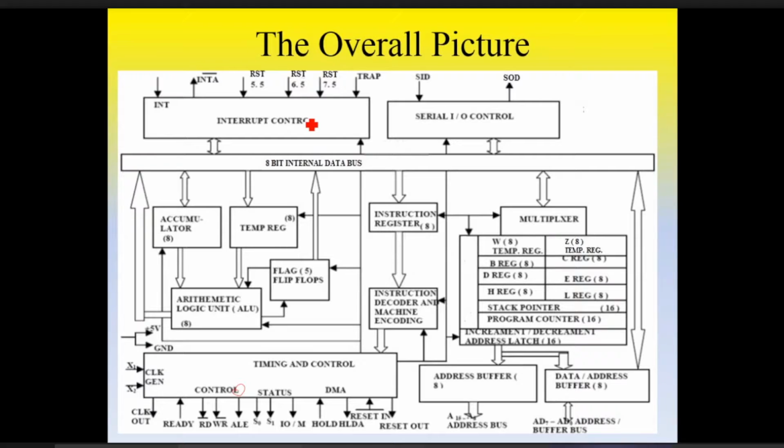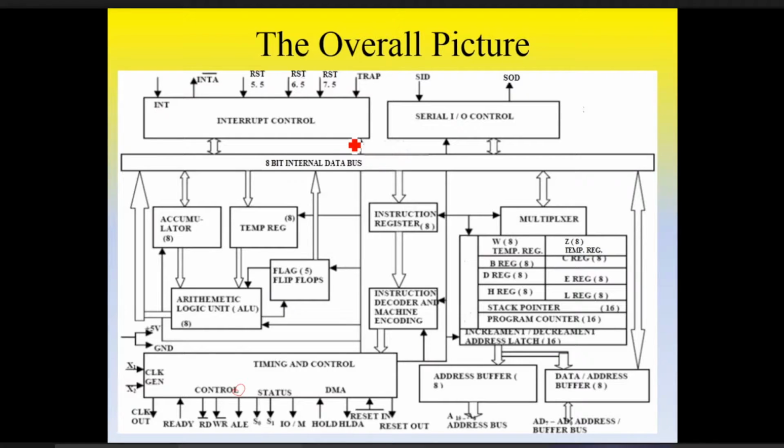Suppose the processor is doing some work. These are the interrupts: RST, restart, 5.5, 6.5, 7.5, TRAP, INTA bar, INTR. See the directions. Except INTA bar, which is an acknowledgement signal, all are incoming. It means interrupt is coming from some peripheral devices जो भी इससे connect है. So the peripheral devices are sending some interrupt signals, but the 8085 is doing some processing.